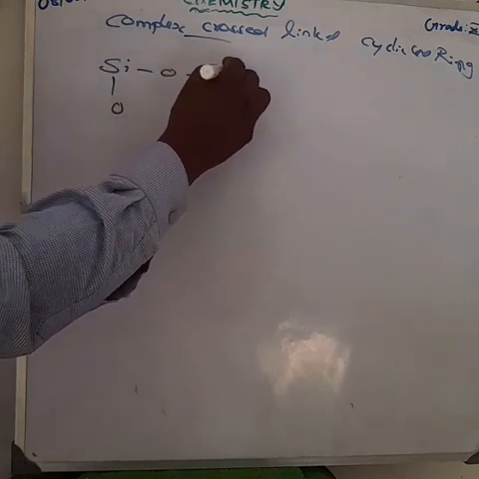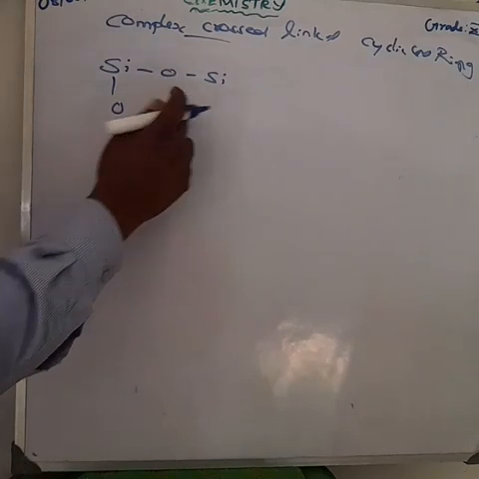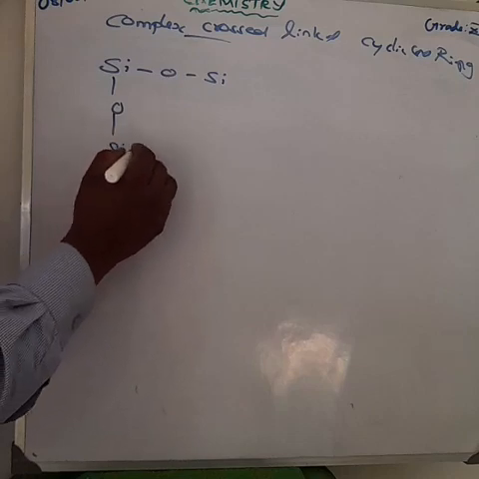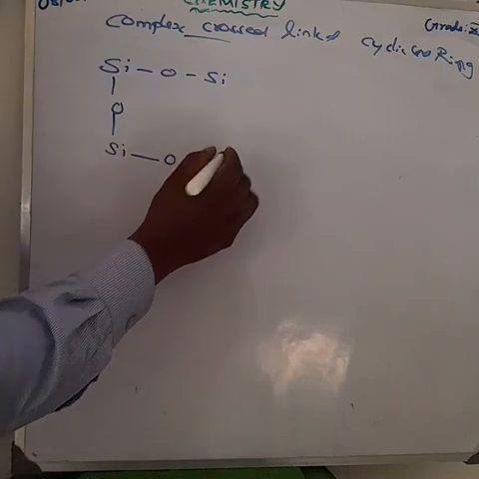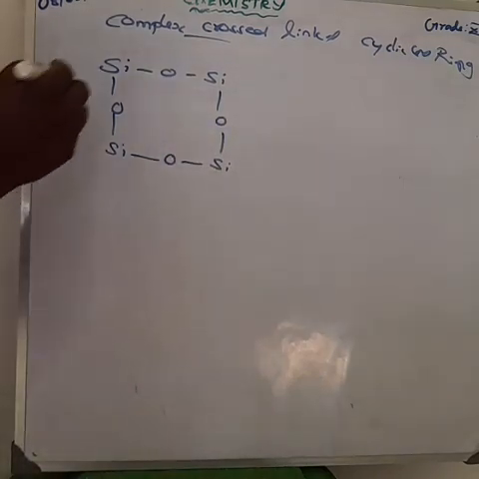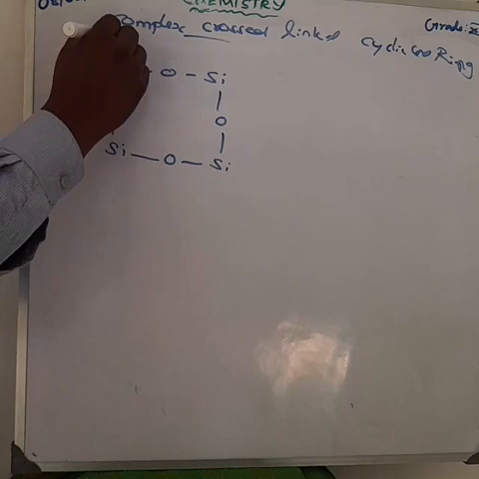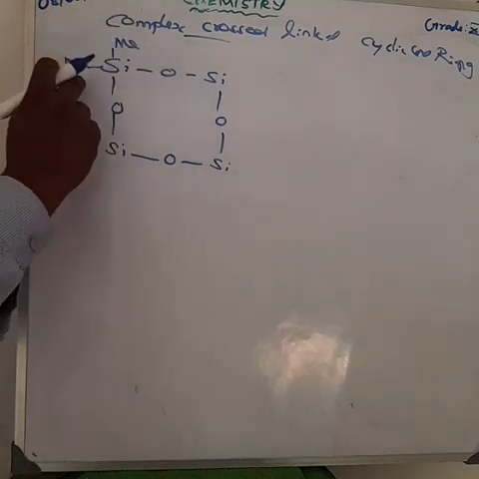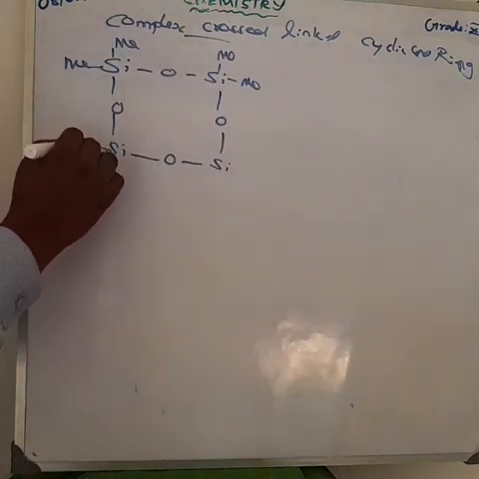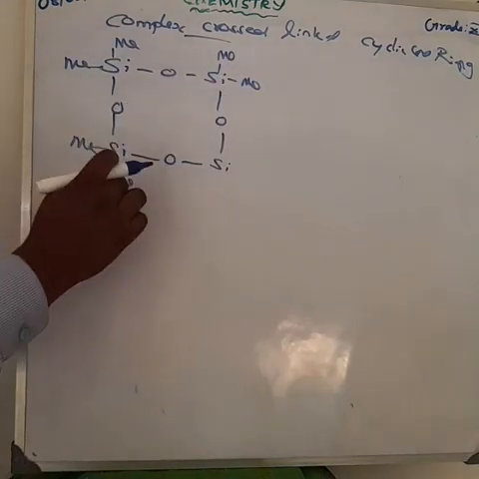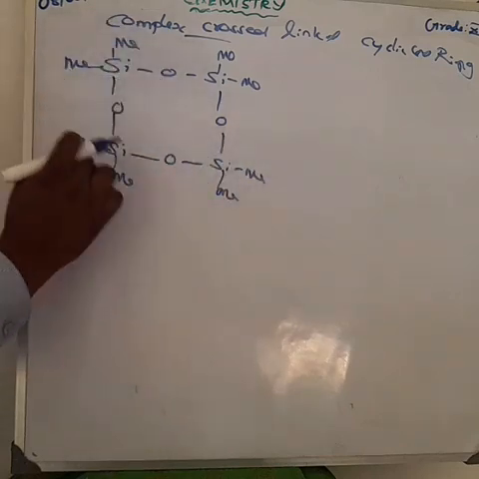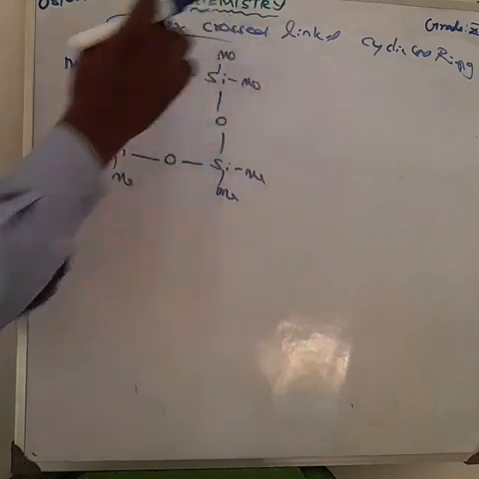SiO(Si). Si means silicon, oxygen, silicon. Below also, here having silicon, oxygen, silicon. Then join with oxygen. Here also, silicon, already having silicon, oxygen, silicon. On the four sides I am giving an alkyl group. That is the methyl group. Alkyl group is methyl group, Me. How many Me did I write here? 1, 2, 3, 4, 5, 6, 7, 8.